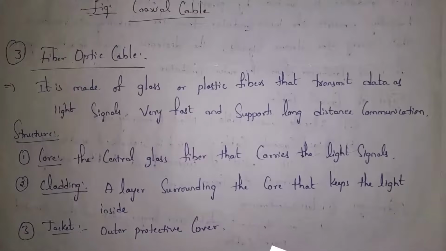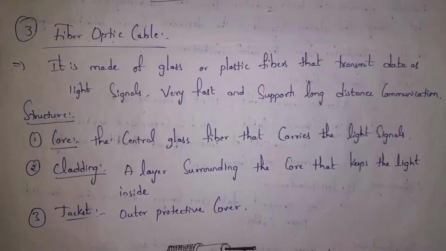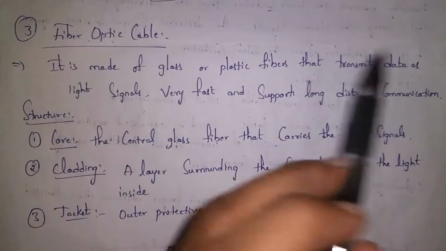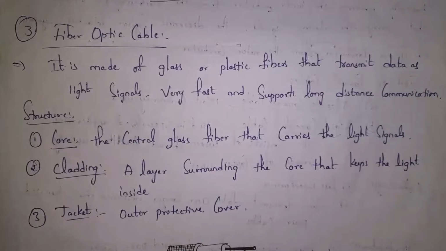Third guided transmission media is fiber optic cable. Name itself says fiber optic. So this cable is made up of glass or plastic fiber that transmits data as light signals. Guys, in fiber optic cable, data is transferred in the form of light signals. So it is very fast and supports long distance communication.